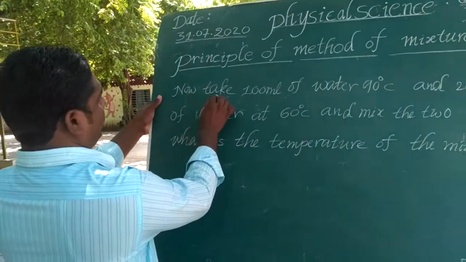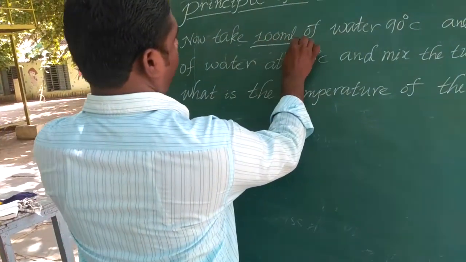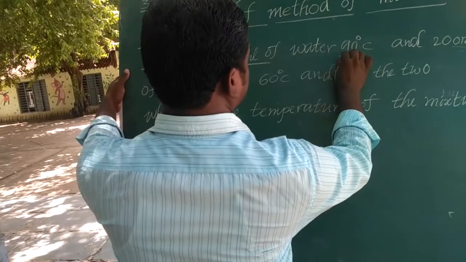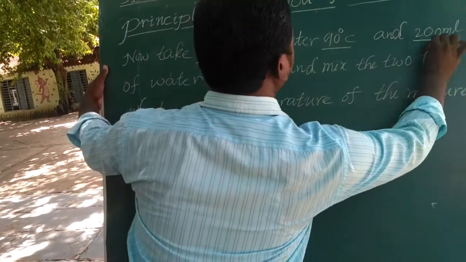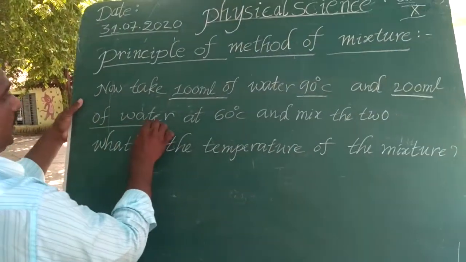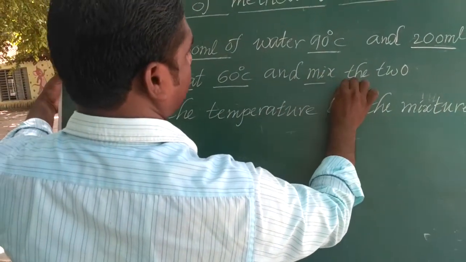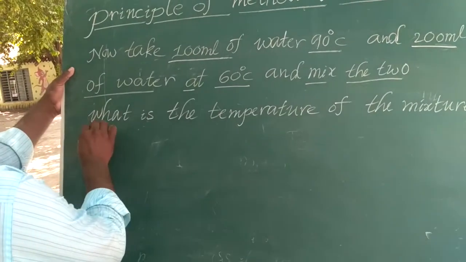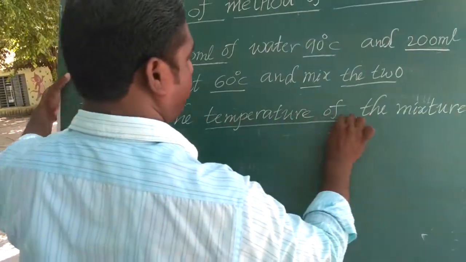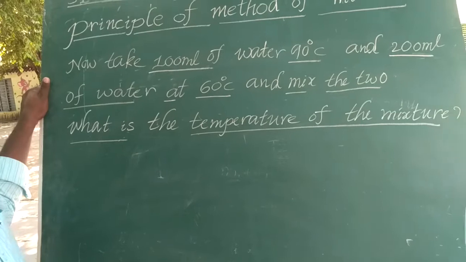Students, now take 100 ml of water at 90 degrees Celsius and 200 ml of water at 60 degrees Celsius, and mix the two. What is the temperature of the mixture?